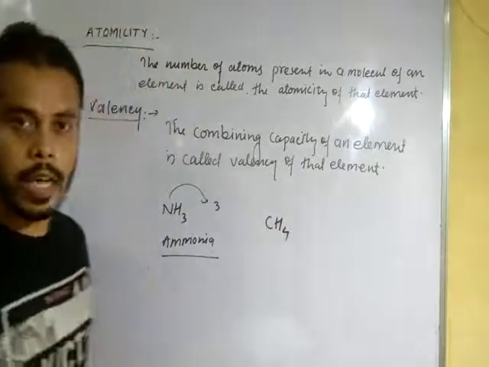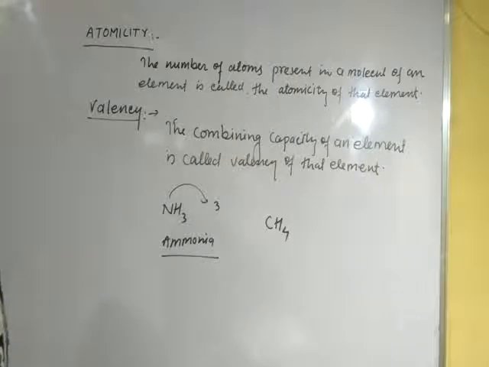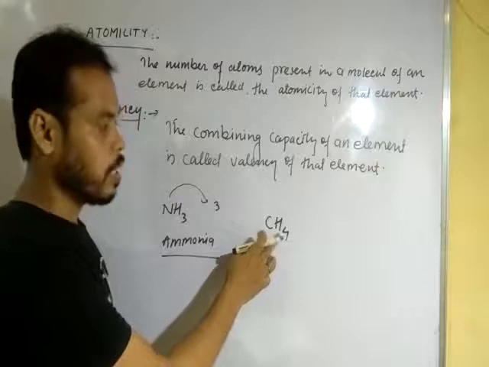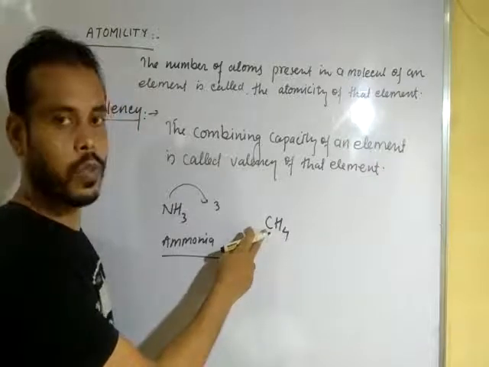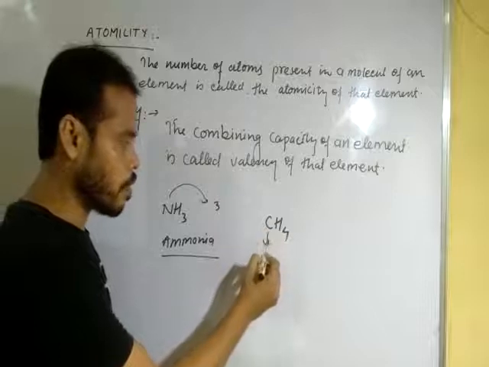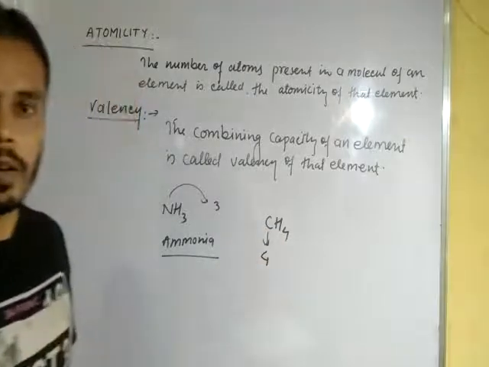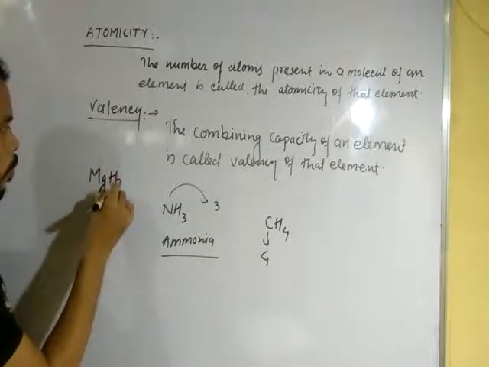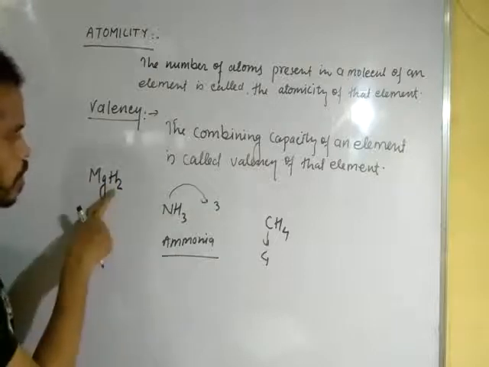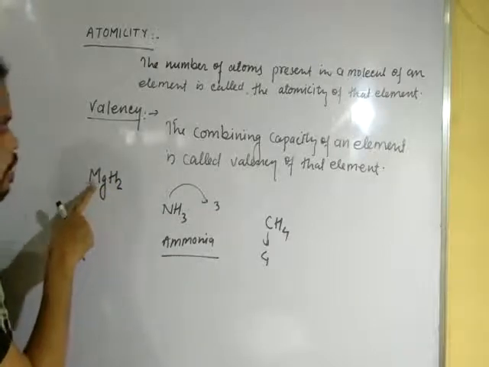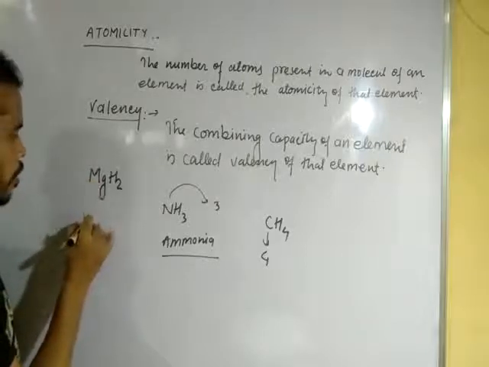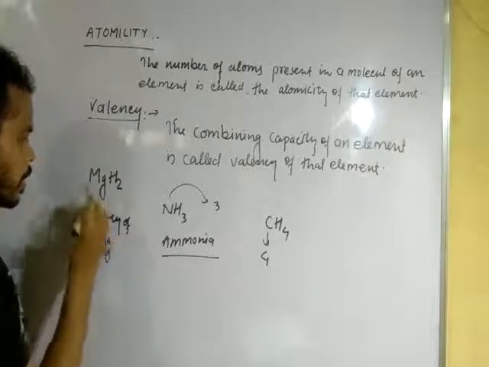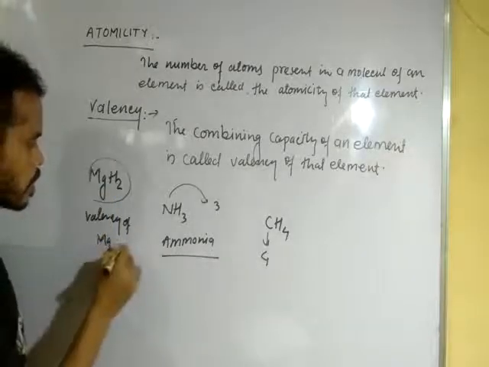Next, CH4 is another compound, methane, which we have discussed earlier. The formula of methane is CH4, which means four hydrogen atoms are combined to carbon, so the valency of carbon is 4. When we write MgH2, magnesium hydride, two hydrogen atoms are combined with magnesium, so the valency of magnesium in this compound is 2.